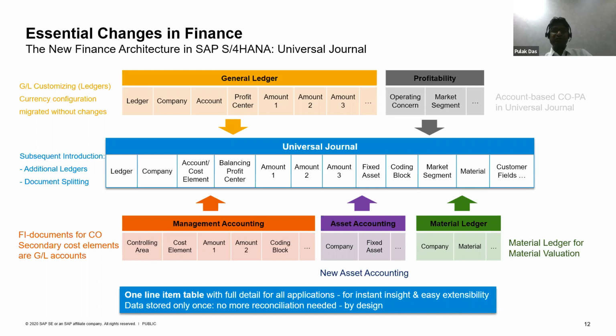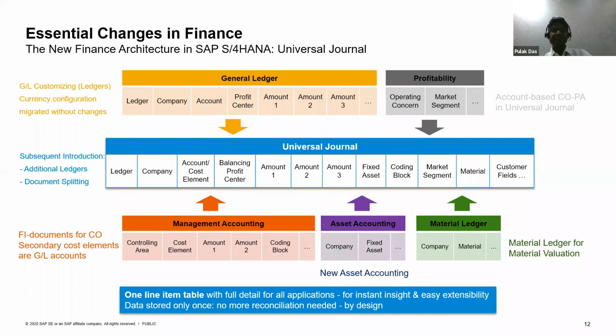Now, what has been done is the concept of the universal journal, which has come up. The universal journal is a key central table where all the elements or characteristics of a particular business transaction get updated.